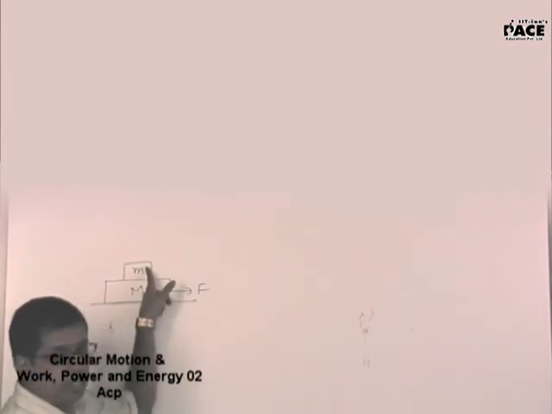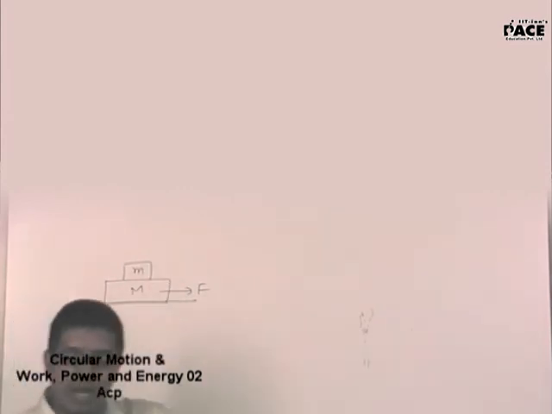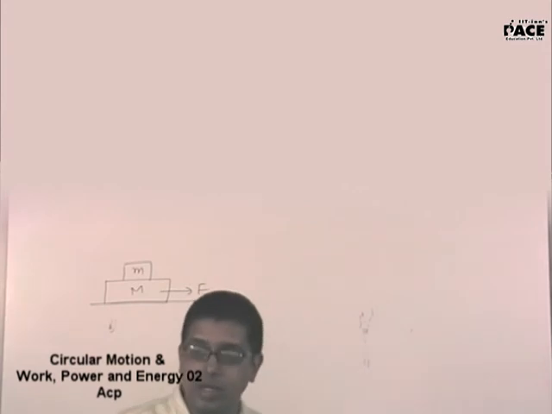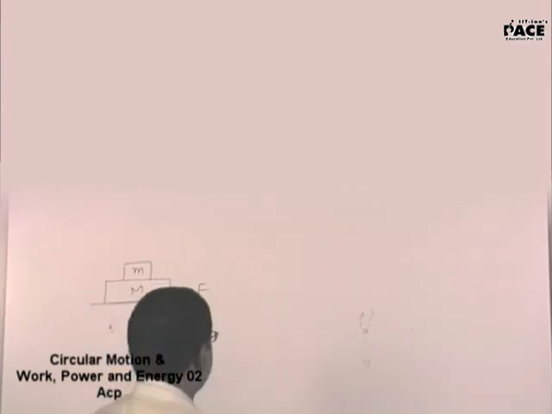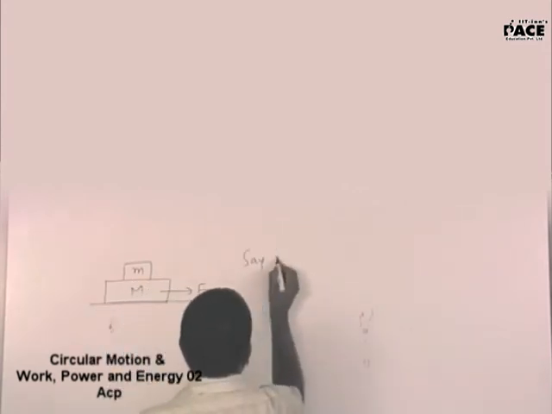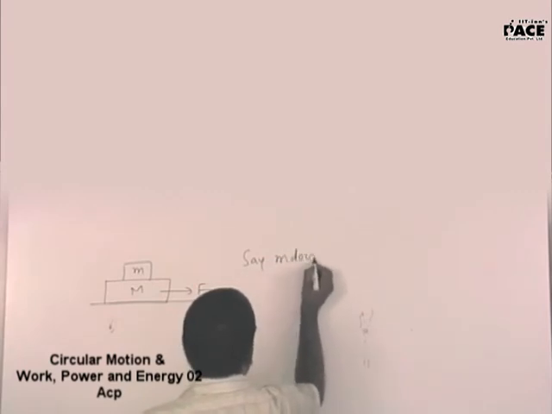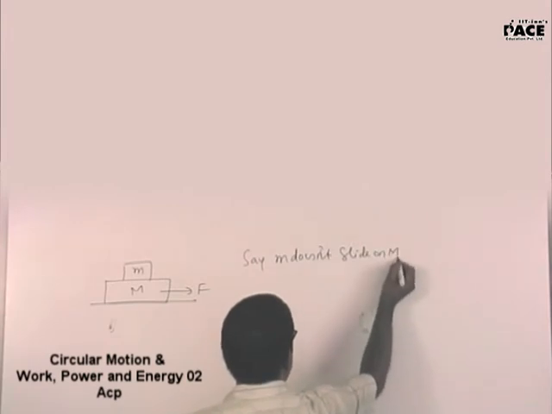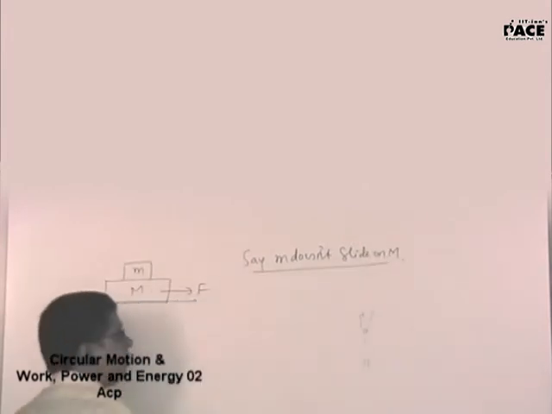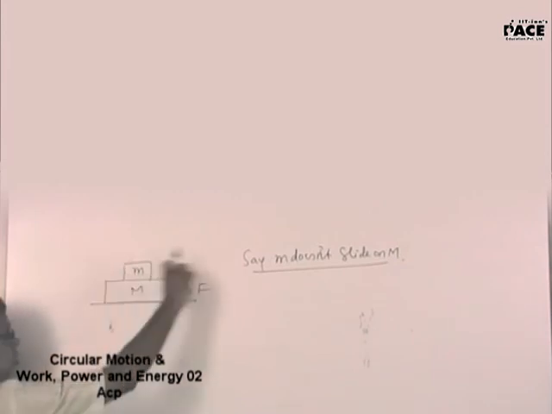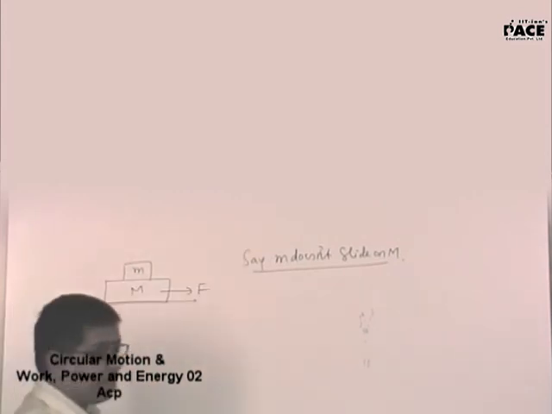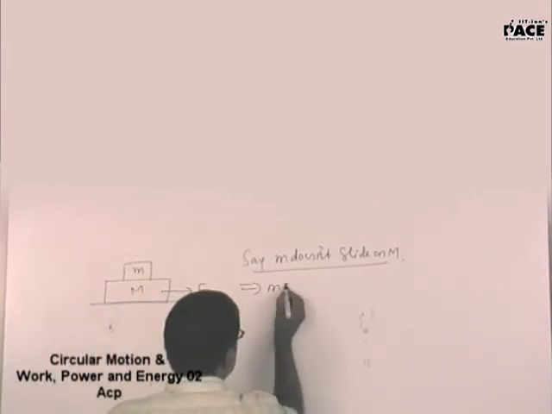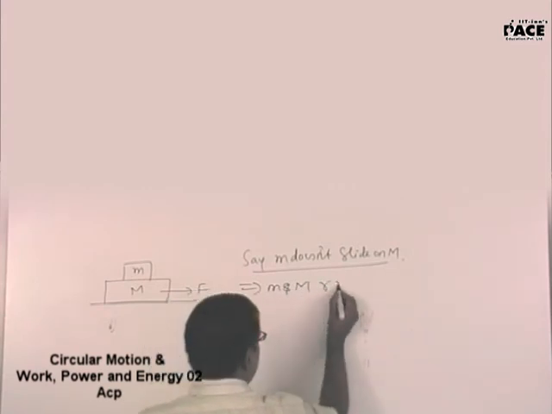So you remember the condition that small m will slide on capital M, and small m will not slide on capital M. Now I am taking one example. Say small m doesn't slide on capital M. Now when small m doesn't slide on capital M, both of them are moving together with a common acceleration.